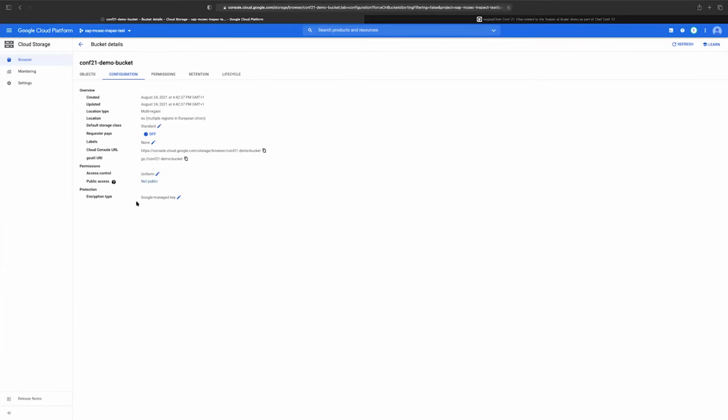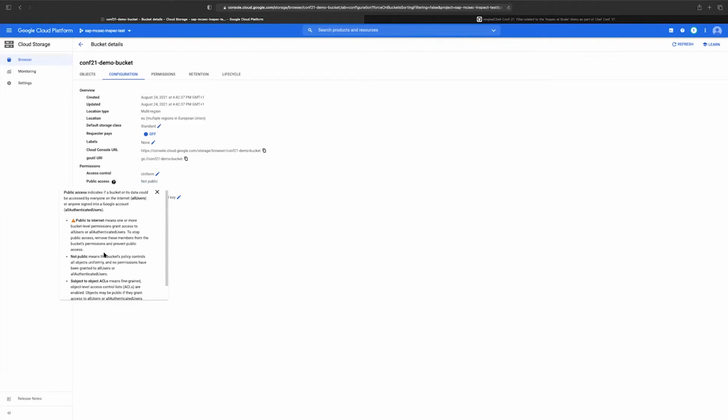So this is the demo bucket that I've created today. It's a pretty standard bucket, set up with no public access. As I explained, we need to check that the bucket's policy doesn't grant access to all users or all authenticated users. In principle, that would be non-public. So I'm going to show you how to build and run this.